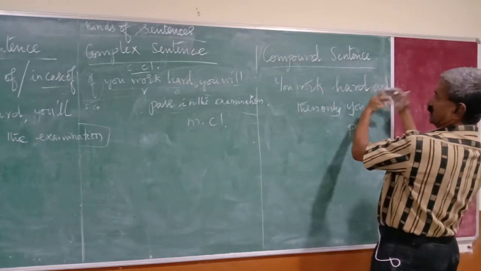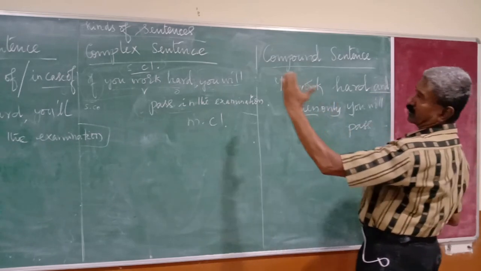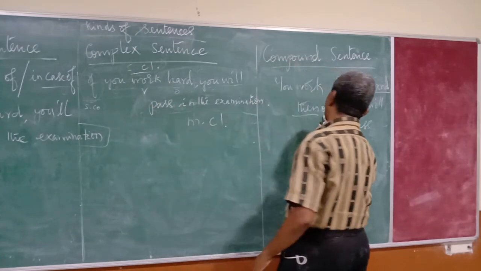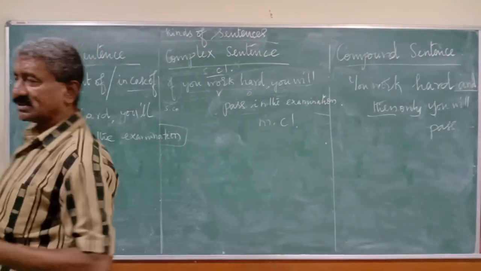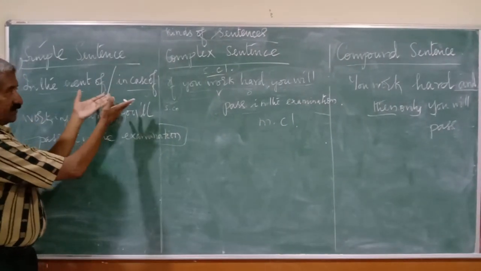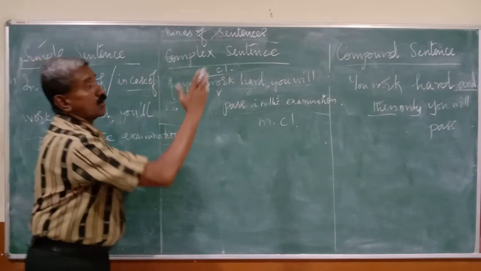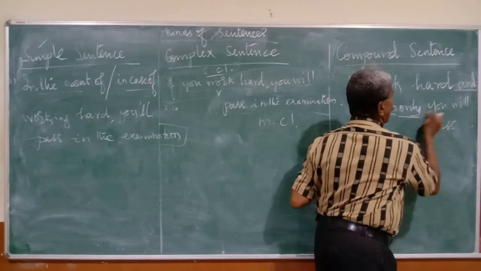What is the joining word? The corresponding conjunction for each kind. Let's keep in our mind, let's memorize: for simple, in case of, in the event of; for complex, if; for compound, and.